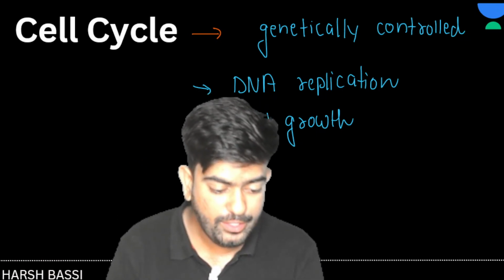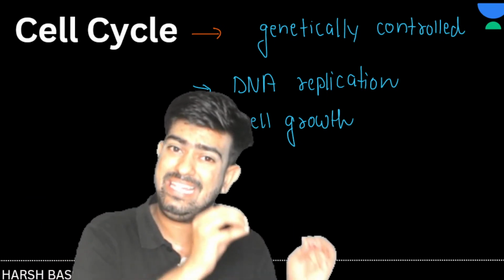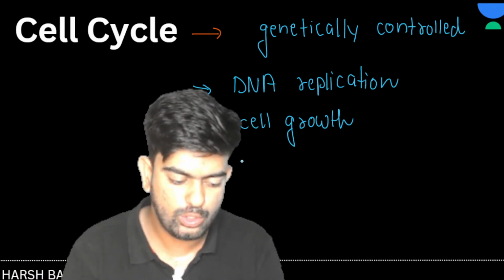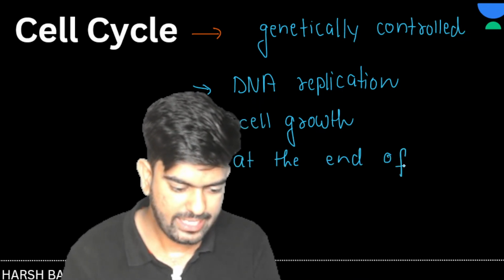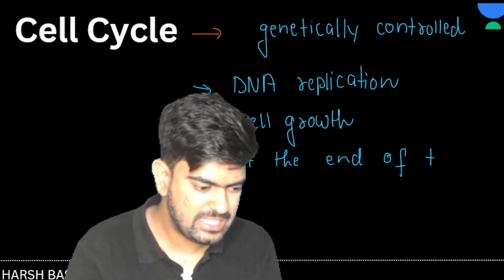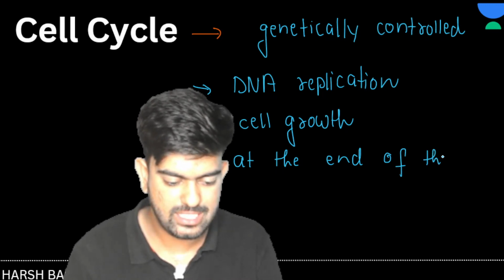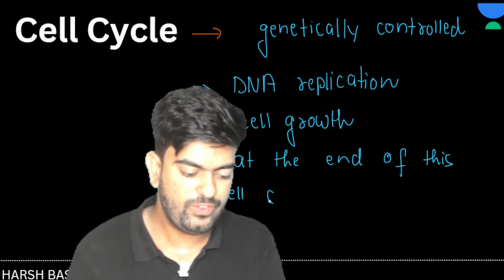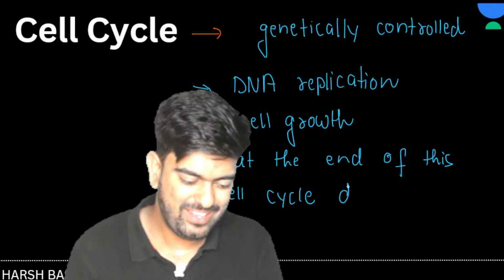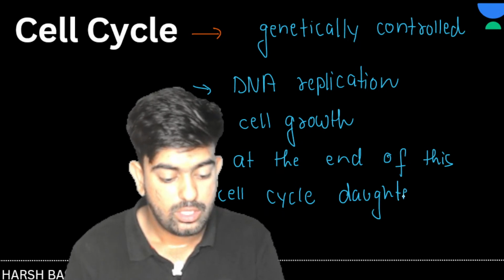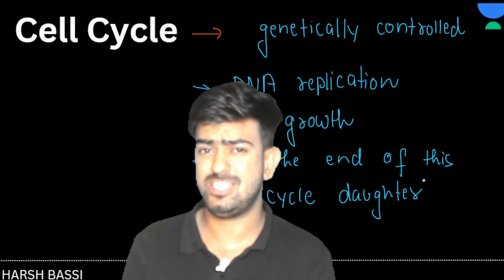Now, after doing DNA replication, cell growth and everything, at the end of the cell cycle, we get two daughter cells. So at the end of this cell cycle, what do we get? Daughter cells, exactly. We get daughter cells. Now, should I write here 2 daughter cells or 4 daughter cells?